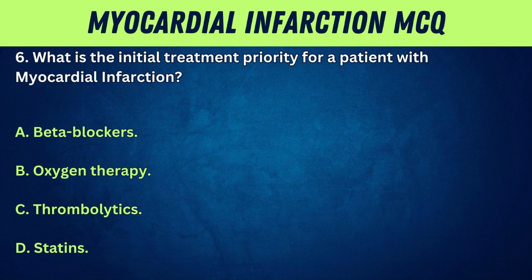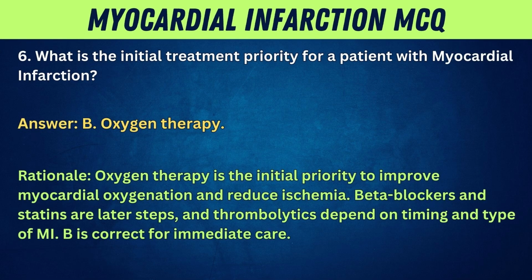6. What is the initial treatment priority for a patient with myocardial infarction? A. Beta blockers. B. Oxygen therapy. C. Thrombolytics. D. Statins. Answer: B. Oxygen therapy. Rationale: oxygen therapy is the initial priority to improve myocardial oxygenation and reduce ischemia. Beta blockers and statins are later steps, and thrombolytics depend on timing and type of MI. B is correct for immediate care.